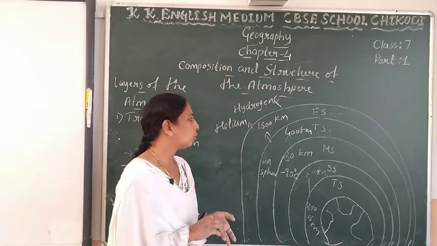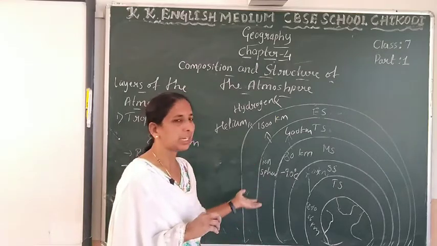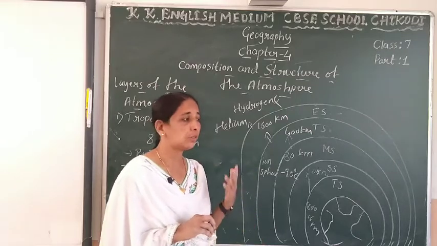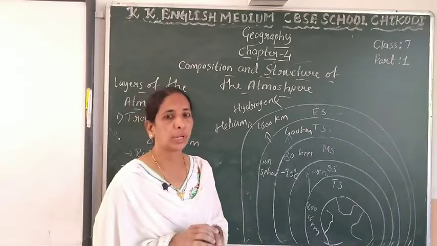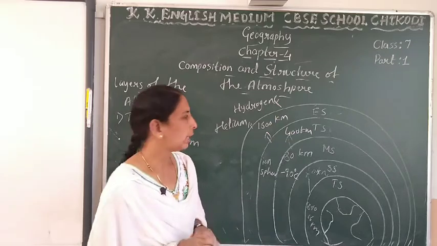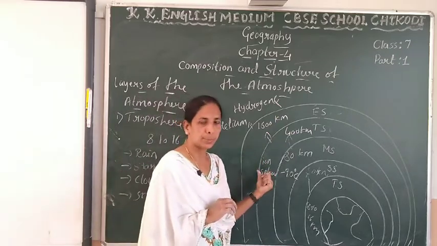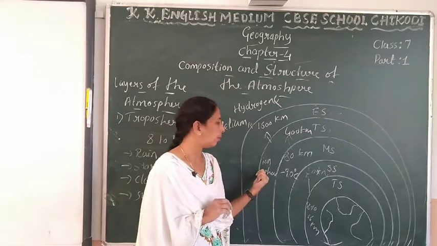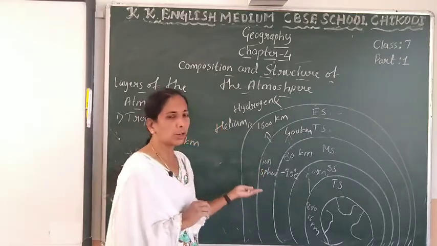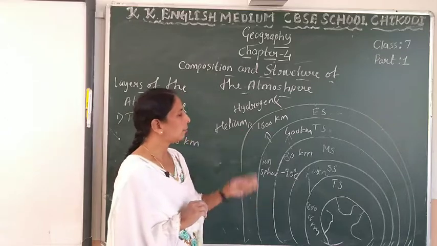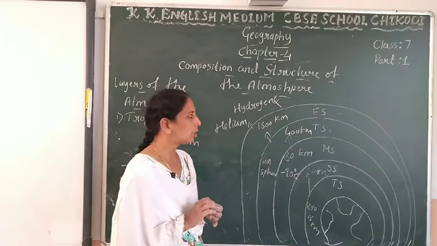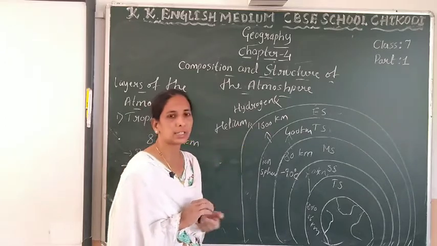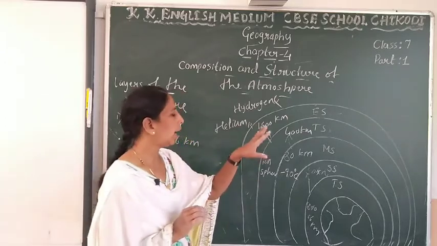So for space communication, when we make phone calls or when you are watching television, how is it possible? In the thermosphere, satellites are presented here. We call it the ionosphere also. And after the thermosphere, the next and last layer comes here, the exosphere.